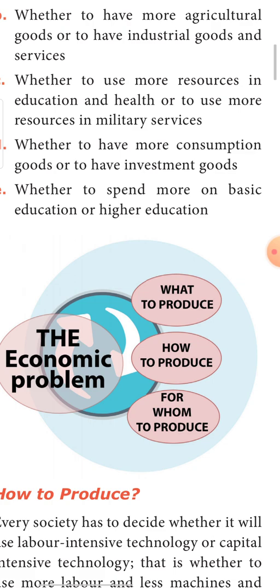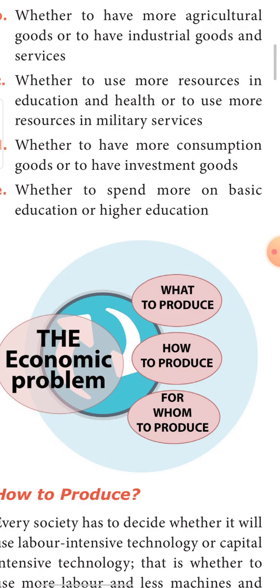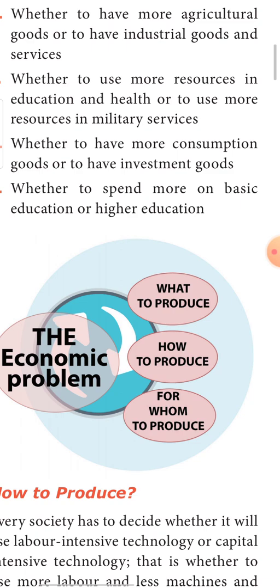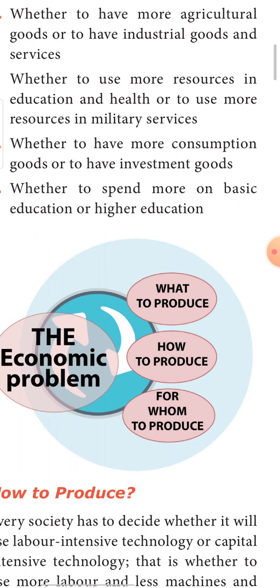See, in a country where there is always threat from enemies, where the people are already enjoying good health service and good education, but they have got a good amount of threat from their neighboring countries, in such a situation, what will the country do? The country will allocate the scarce resources for strengthening their military only.